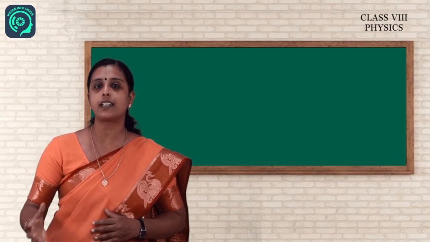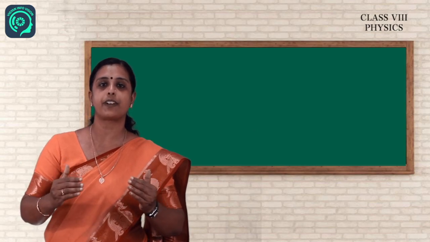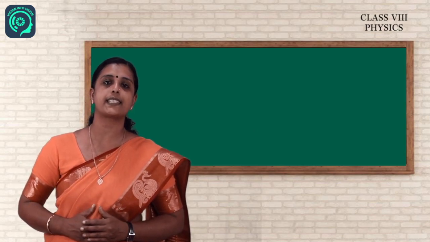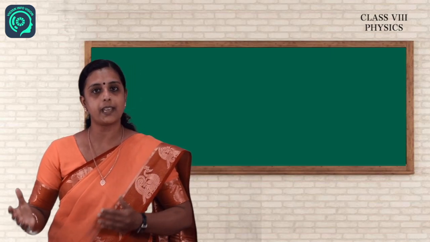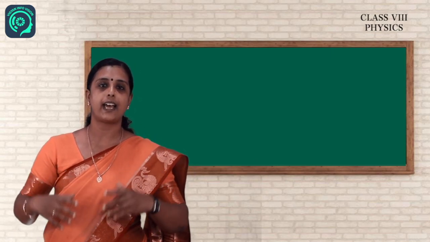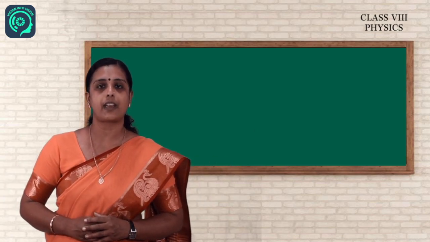Not only between the earth and an object, between every two objects in the universe there is a force of attraction, and that force is called gravitational force. Every two objects in the universe, whether big, small, heavy or light, there is a force of attraction, and that force of attraction is called gravitational force.